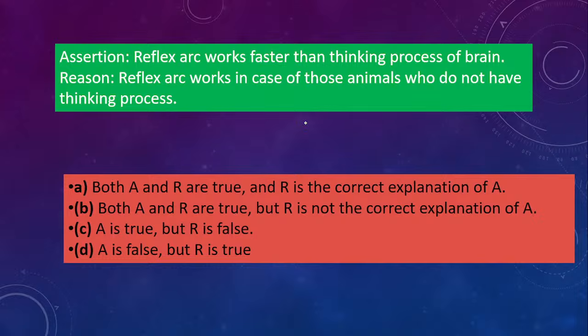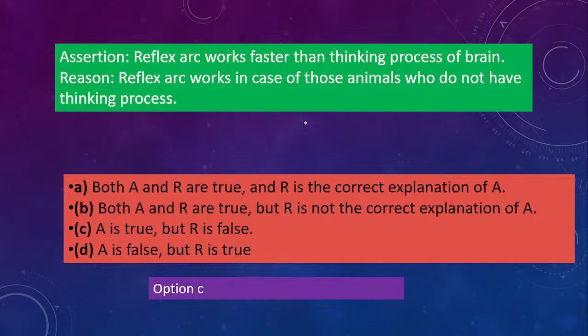Next one. Assertion: reflex arc works faster than the thinking process of the brain. And the reason statement is: reflex arc works in case of those animals who do not have a thinking process. So what will be the answer? See the statements. Are both the statements correct or not? Okay, so option C is the correct answer.